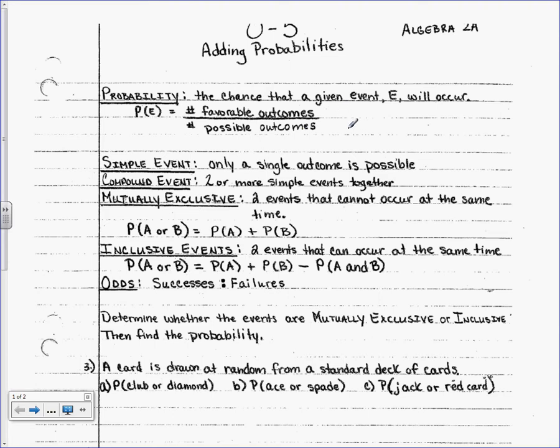Does that make sense? I'm going to jump down to odds really quickly. Odds is the same idea, but it's not the same answer. So odds is successes to failures. If I wanted to know the odds of flipping a tails on a coin, it would be 1 to 1. Do you get the difference? So probability is however many things there are out of the total, 1 to 2, for tails on a coin. Odds is however many things there are, however much is left, 1 to 1.